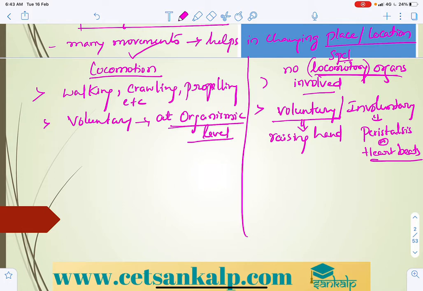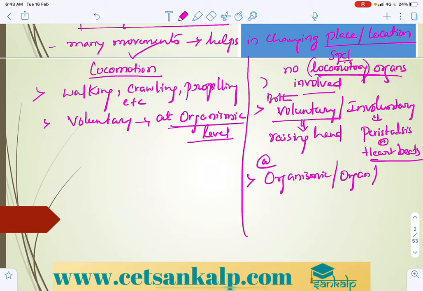Here both voluntary and involuntary movement occur, whereas in movement it takes place at organismic level, organ level, that is heart. Sometimes it also takes place at tissue level and cellular level.